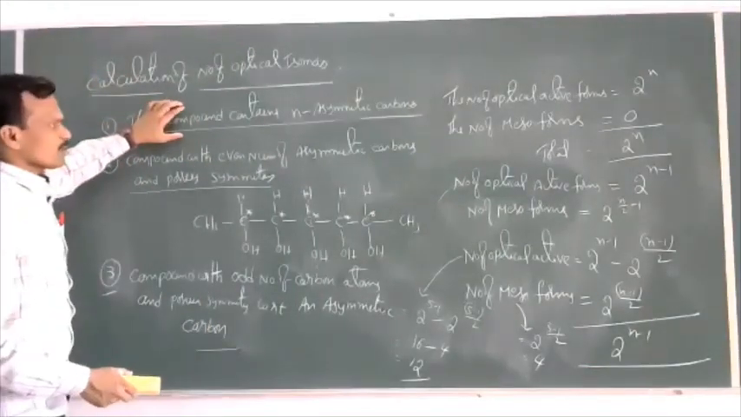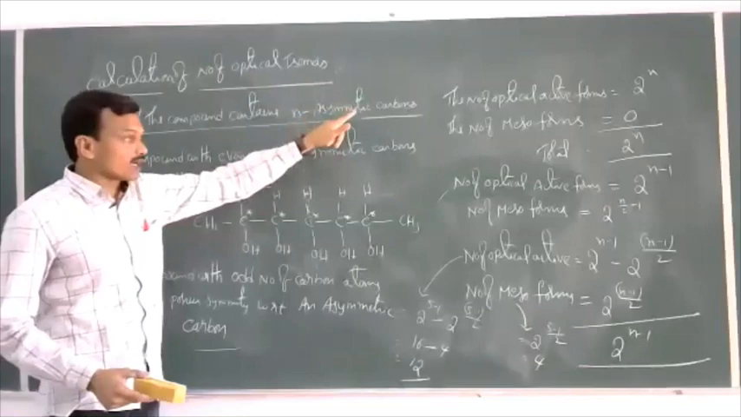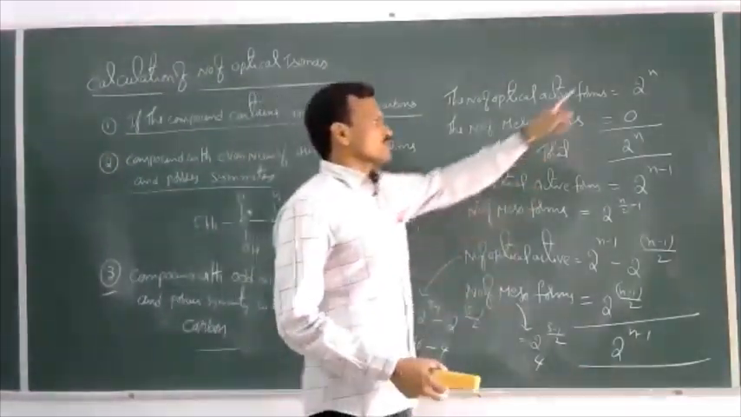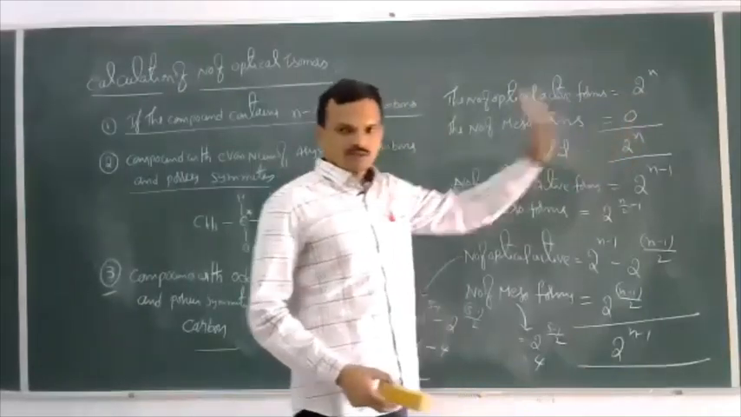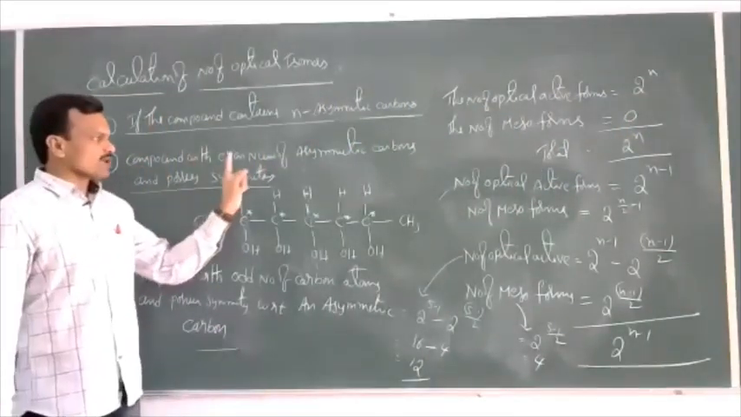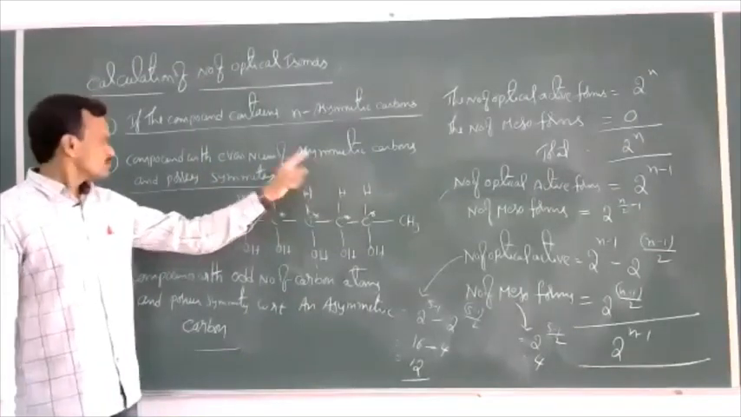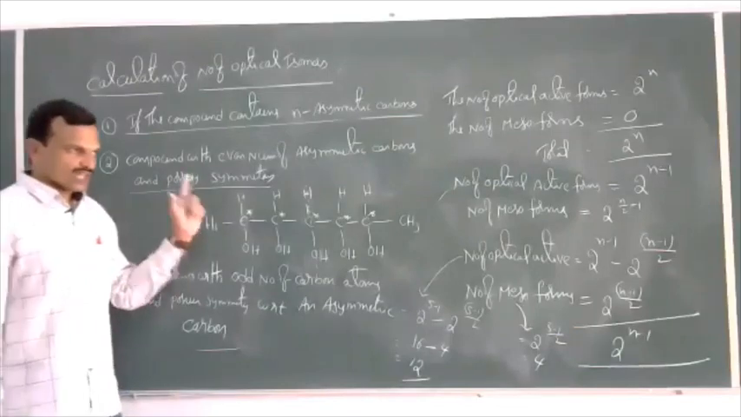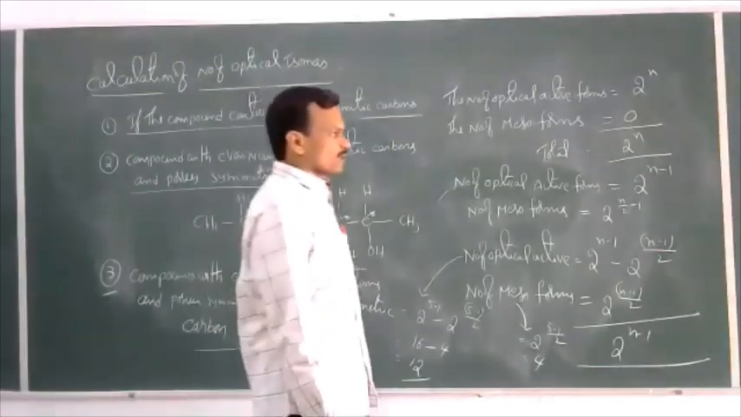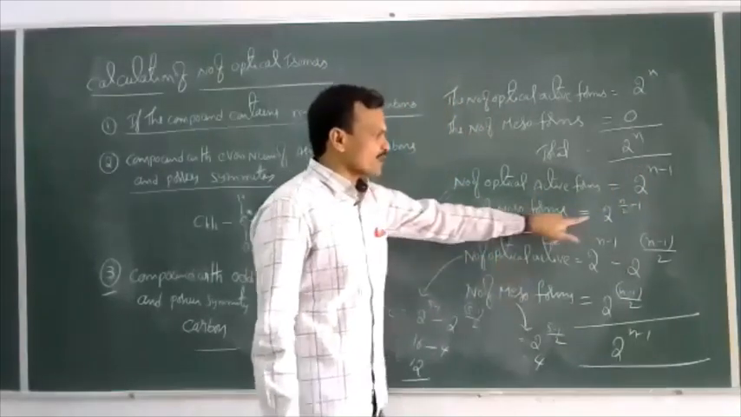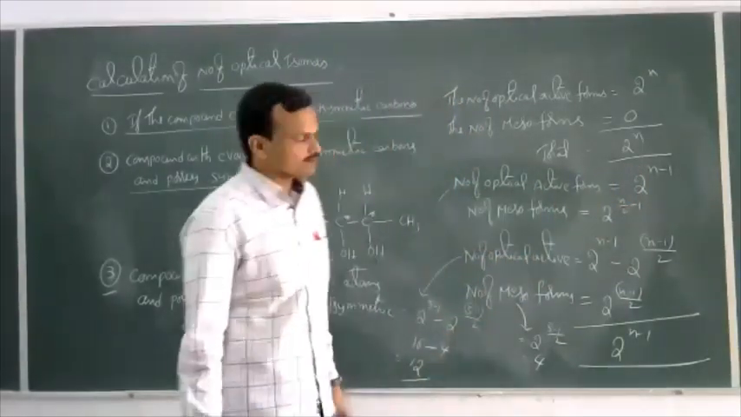If the given compound contains n asymmetric carbon atoms, then the number of optical active forms is 2 power n and mesoforms is 0. If a given compound contains even number of asymmetric carbon atoms and possess a symmetry, then number of optical active forms is 2 power n minus 1 and the number of mesoforms is 2 power n by 2 minus 1.